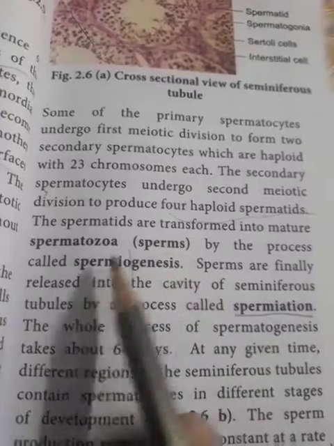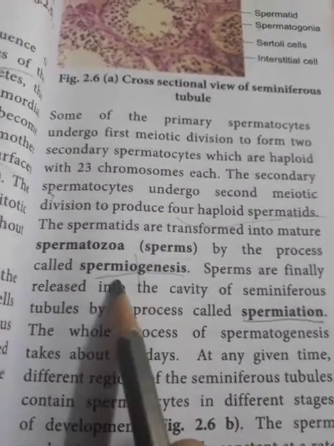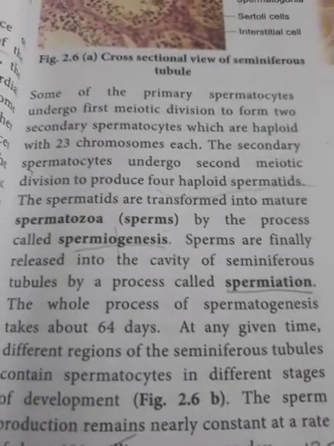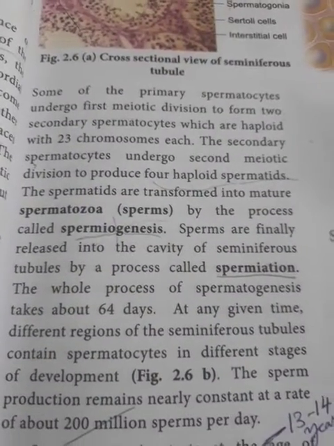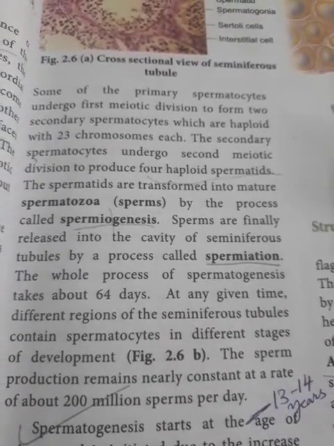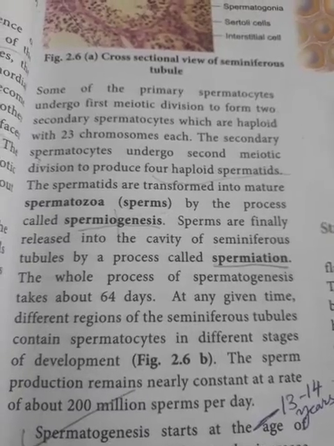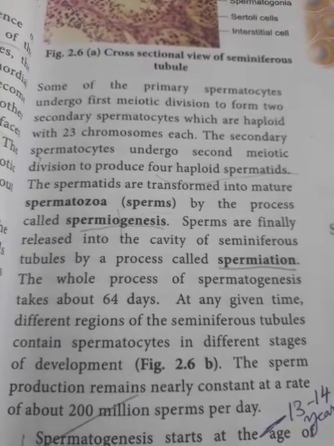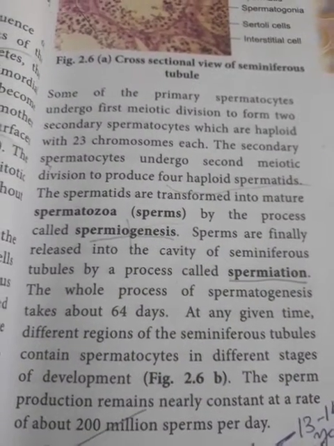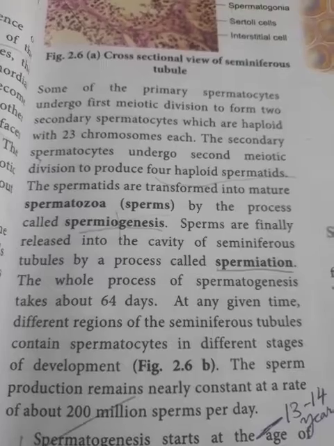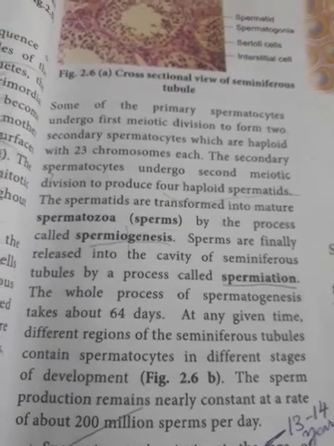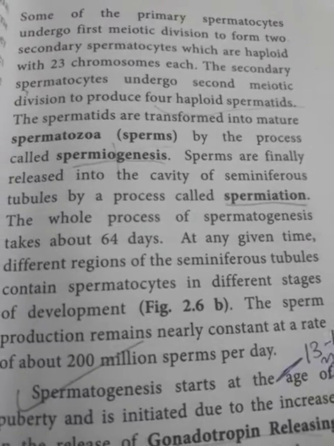These are for 2 marks question. What is the difference between spermiogenesis and spermiation? The whole process of spermatogenesis takes about 64 days. So, at any given time, if we see the different regions of seminiferous tubules, they contain spermatocytes in different stages of development. The sperm production remains nearly constant at a rate of about 200 million sperms per day.